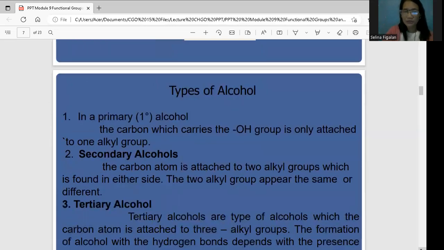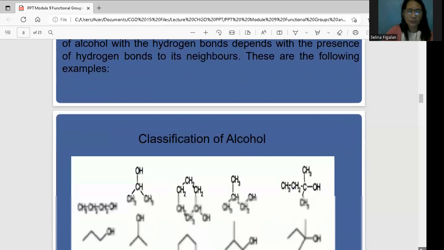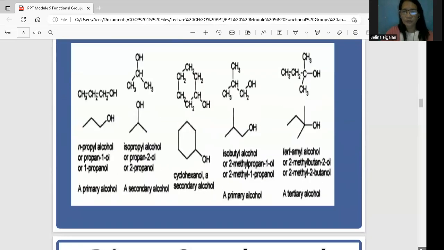Secondary alcohols are those where the carbon atom is attached to 2 alkyl groups. When it has two attachments to alkyl groups, for example CH3 or CH2 or another carbon, that is equal to secondary alcohols. If tertiary, there are 3. So these are the classifications of alcohol. Here we can see how our types of alcohol apply. It says that this is a part of primary alcohol.